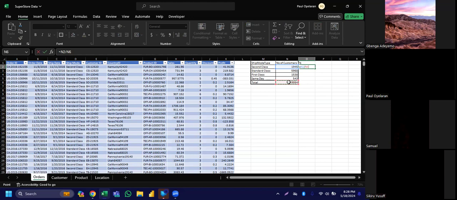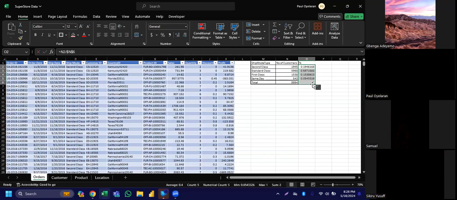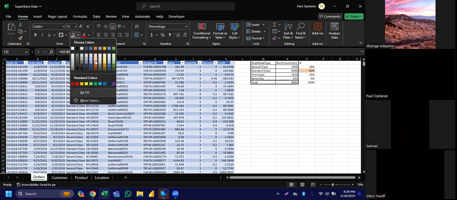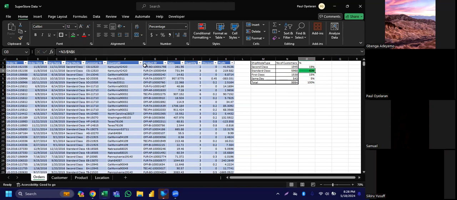I'm going to lock this place, as I must have done some referencing before now. So I have something like this, and I can now use a percentage here. You can see I can now say this one has the highest percentage, and I can give this one the color green. So right, this is how we can use COUNTIF.